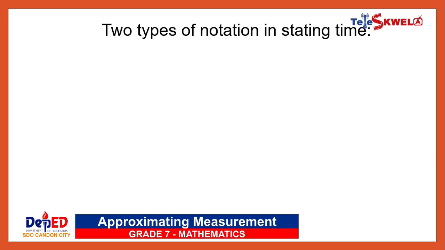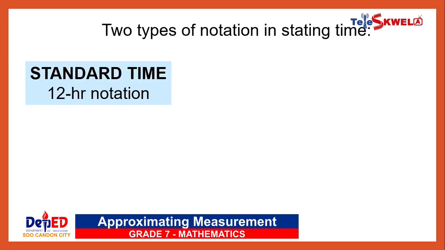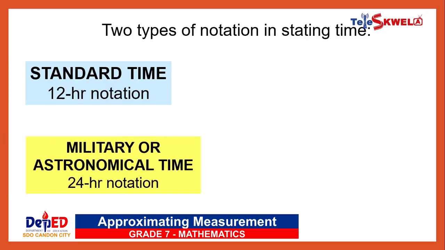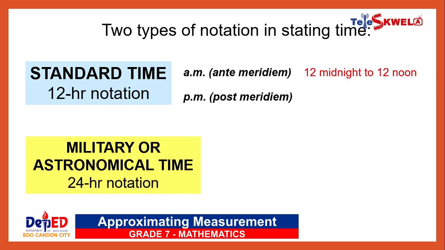There are two types of notations in stating time: the 12-hour notation, or the standard time, and the 24-hour notation, or the military or astronomical time. The standard time makes use of AM or ante meridian, which is the time from 12 midnight to 12 noon, and PM or post meridian, which is the time from 12 noon to 12 midnight.